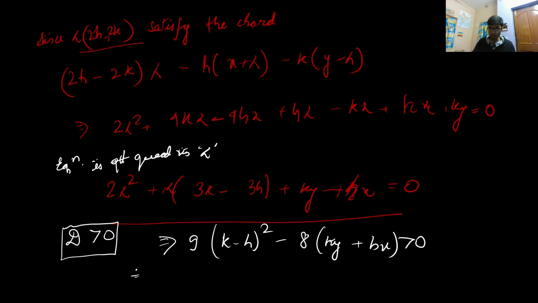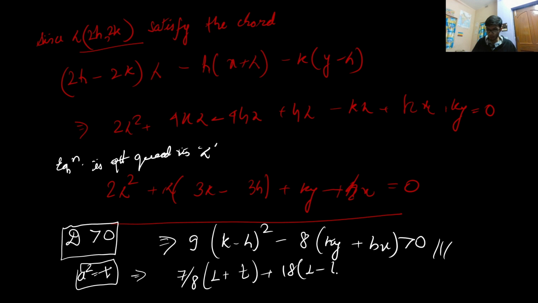Now if you solve this, you will get a second degree equation in h and k, and when you put the values of h and k back in the form of a, you'll get it for a square. If I represent a square as t, then I will get an equation involving t. There will be a lot of steps involved. If you solve this, it will be 7 by 8 plus t plus 18 into 1 minus t by 6 is less than 0.